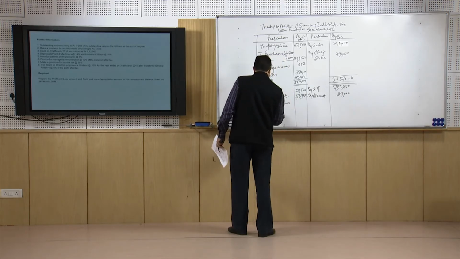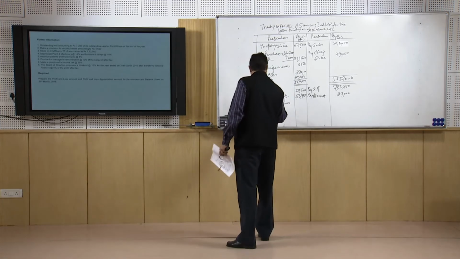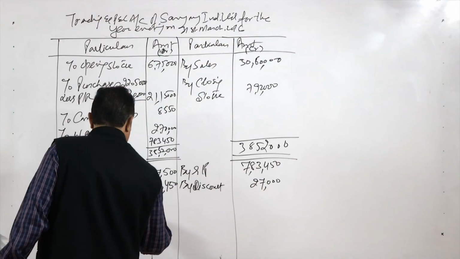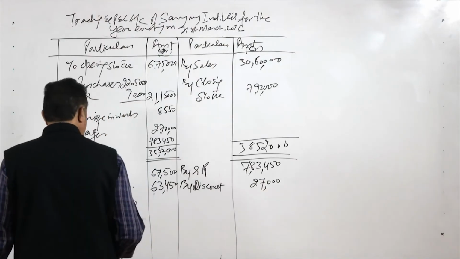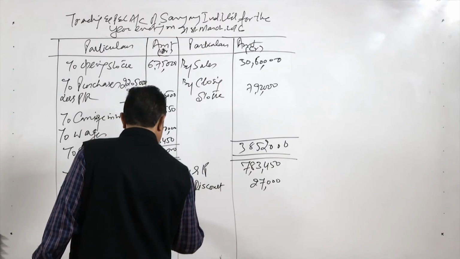Rent is 36,000; add rent outstanding, 7,200, so it is 43,200 is the rent figure.